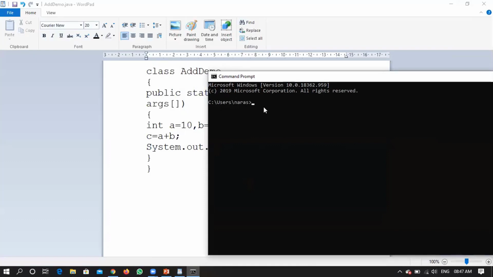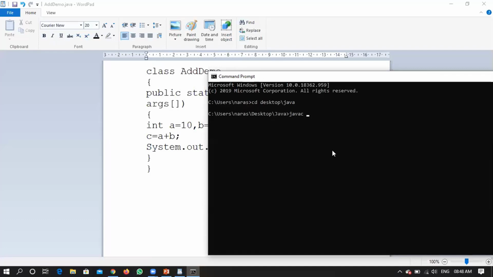I have a file which is saved on the desktop. Under the desktop, I have a folder called Java. Again, I'm telling you that is for my convention. I made a folder as Java. You can make any folder with whatever name you want to give it. I just navigate to that particular folder, cd. On the desktop, I have a folder called Java. Navigated to that particular location.